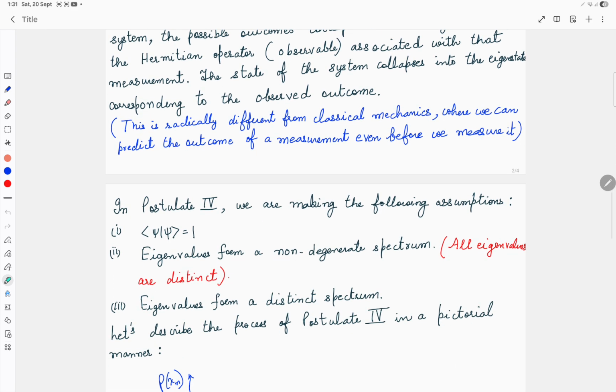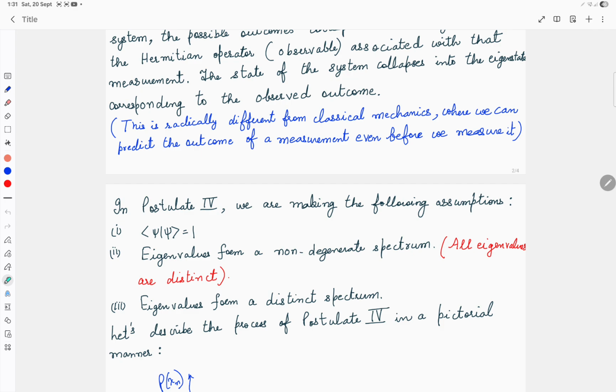Now in postulate 4, we are making the following assumptions: that the quantum state psi is normalized, meaning the inner product of ket psi with itself is 1. And the eigenvalues form a non-degenerate spectrum. So what is a non-degenerate spectrum? One eigenvalue can have more than one eigenstate.